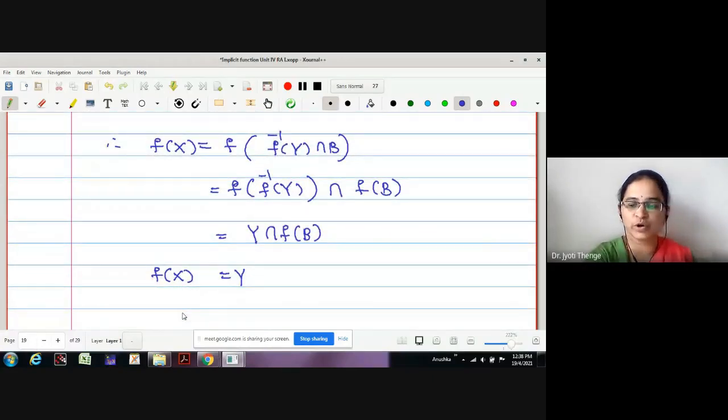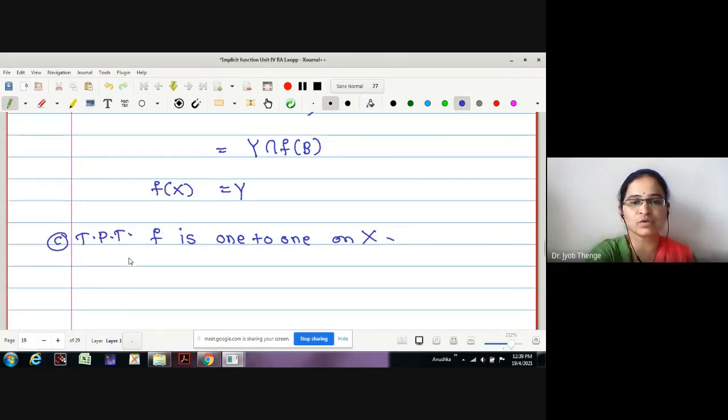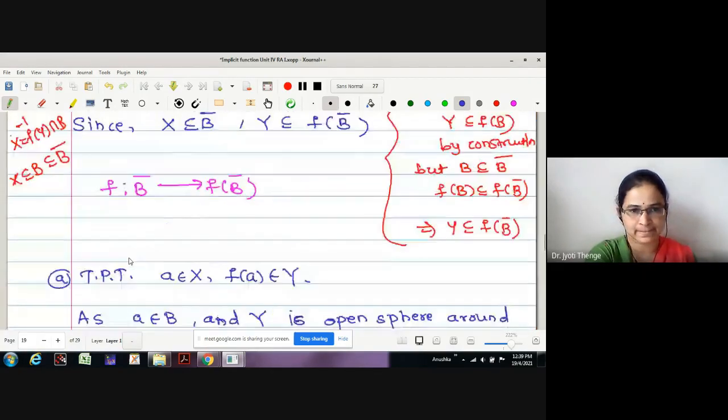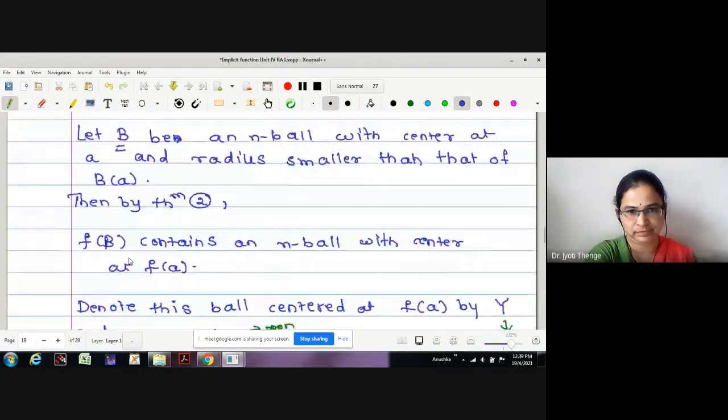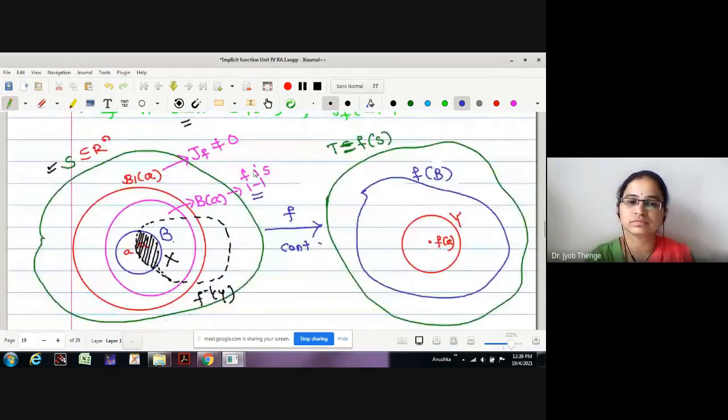What is the third point to prove? The function is 1-1, no? Let me write, to prove that f is 1 to 1 on capital X. Okay. What actually have we proved? f is 1-1 on which ball? f is 1-1 on B of A, we have proved, no?